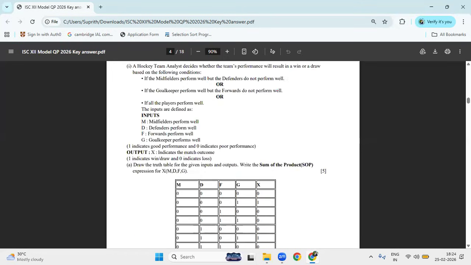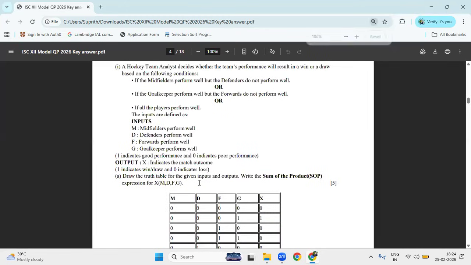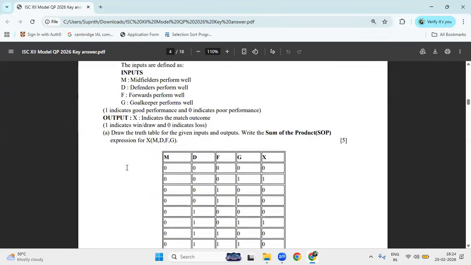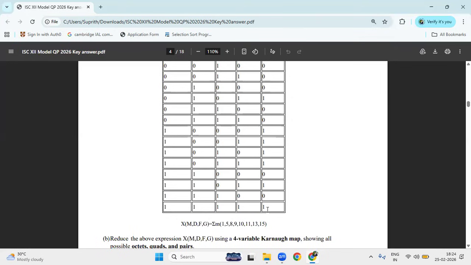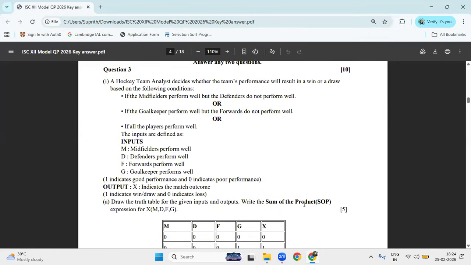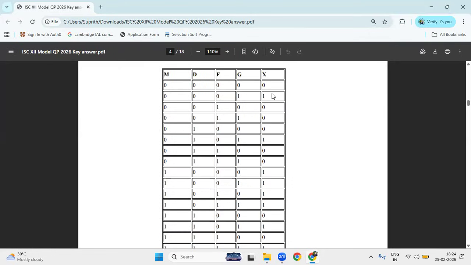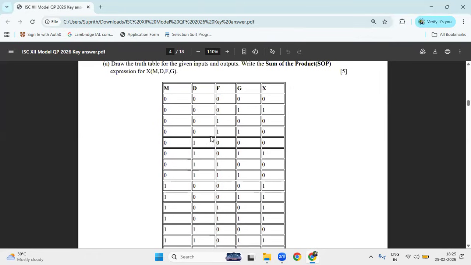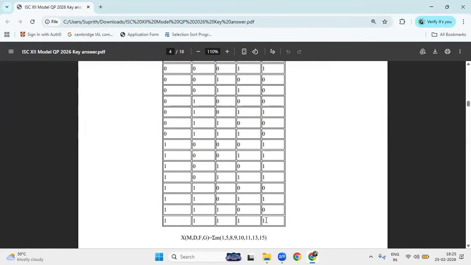Next, what is the next condition? If all the players perform well. All the players performing well means all the variables MDFG are 1 1 1 1. So wherever the 1 is there, this question is related to SOP. Wherever the 1 is there, you can see here, start from 0, right? 0 0 0, and this is 1 2 3 4 5 6 7 8 9 10 11, then 12, 13 and 15. So that you can write in the cardinal form.